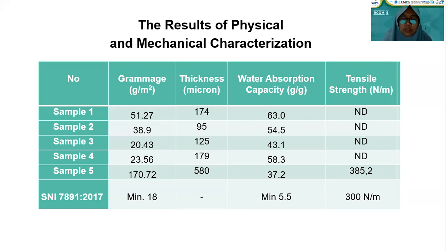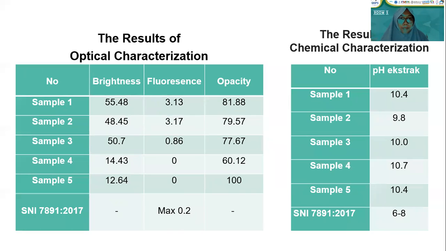All samples had absorption values that met the SNI standard. Thickness was used to calculate the tensile strength of the paper towel. Tensile strength indicates the strength derived from factors such as fiber strength, fiber length, and bonding. Based on the table, the tensile value of the paper towel is 385.2 Newton per meter. The value is in accordance with the SNI standard.